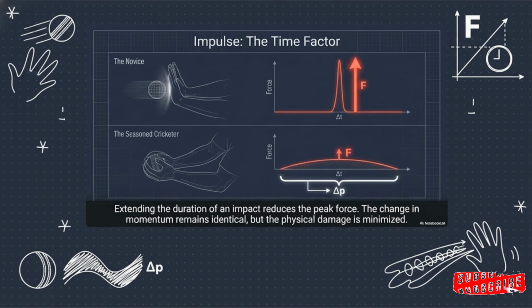This is where it gets highly practical. Think about a seasoned pro catching a high-speed ball compared to a complete novice. The pro always pulls their hands back, right? They do that to extend the impact time, which essentially stretches out their force currency. The total change in momentum is the same, but by spreading out the time, the peak force on their hands drops dramatically. It saves them from a broken bone.